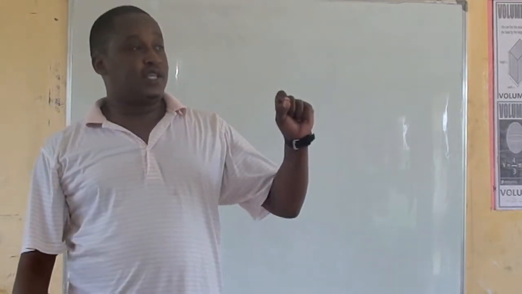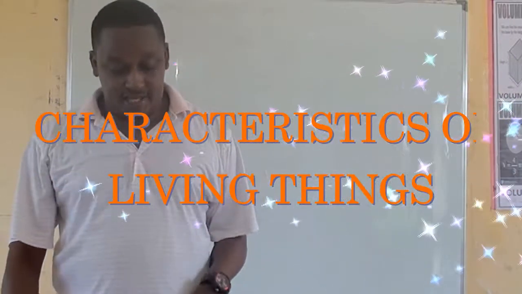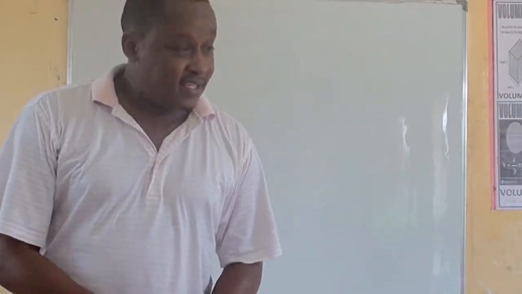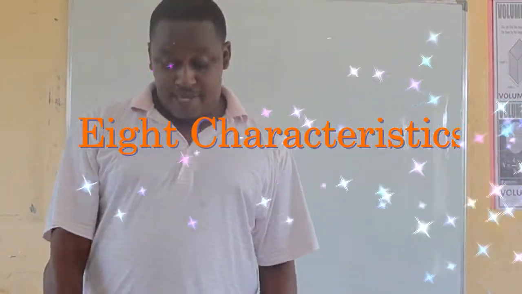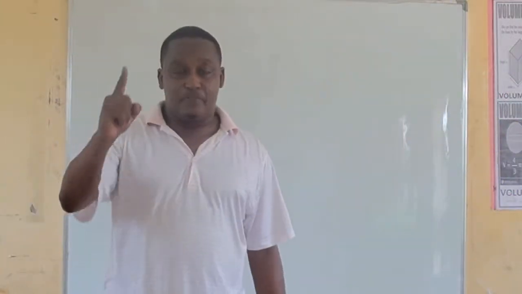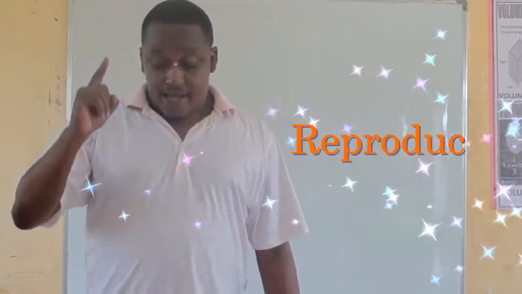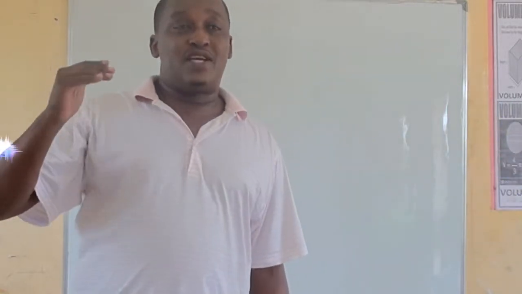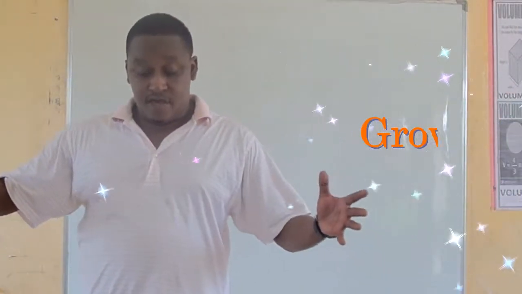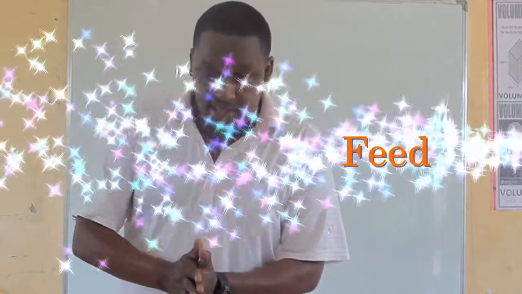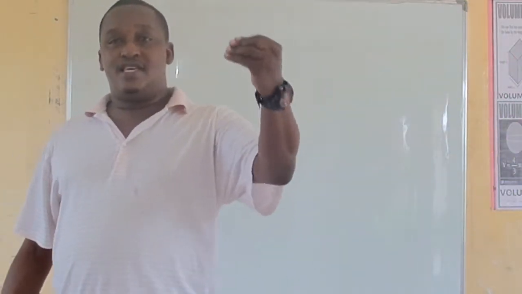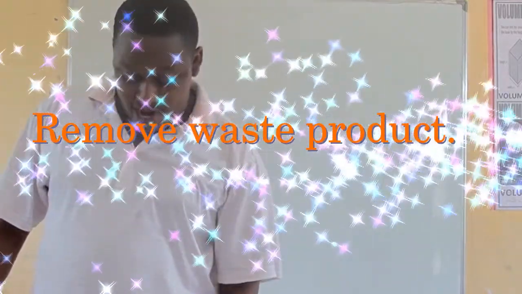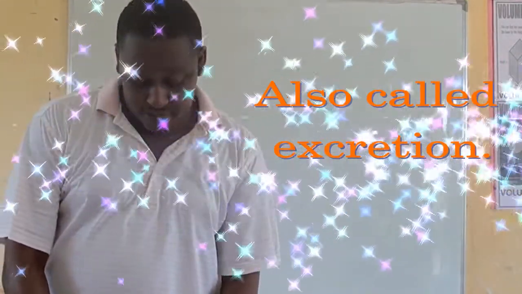First of all, we looked at the characteristics of living beings. We said that living beings have 8 characteristics. To begin with, we said all living beings reproduce. The second one is we said that all living beings grow. They also feed. That is the third one. The fourth one, we say that all living beings remove waste product. That is also called excretion.